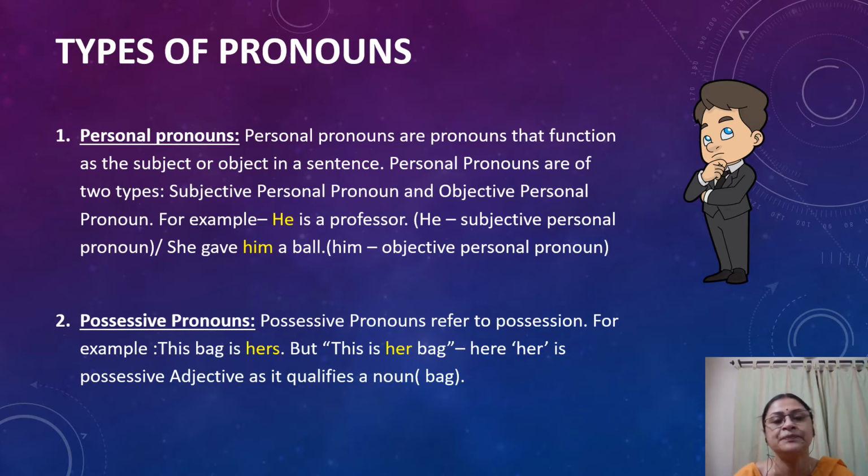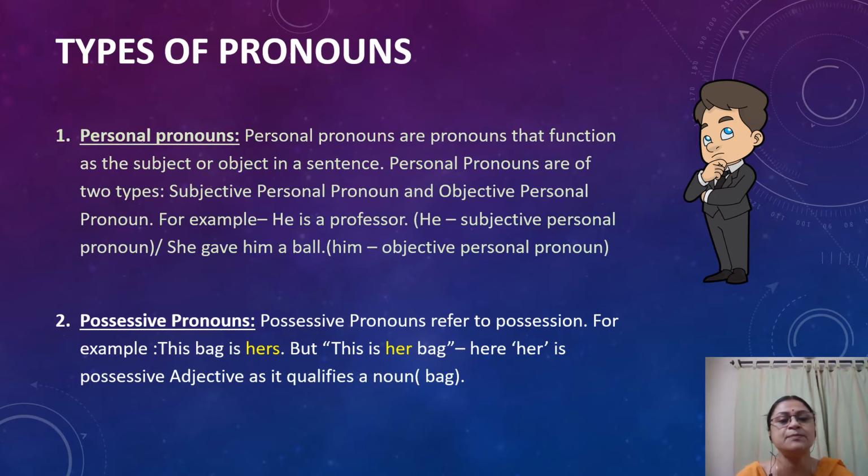For example, see here, he is a professor. He is the subject. He is the subject as well as the pronoun. So, he is a subjective personal pronoun. See the second example. She gave him a ball. Here she is the subject and she is a subjective personal pronoun, whereas him is the object in the sentence and him is also a pronoun. So him will be an objective personal pronoun.